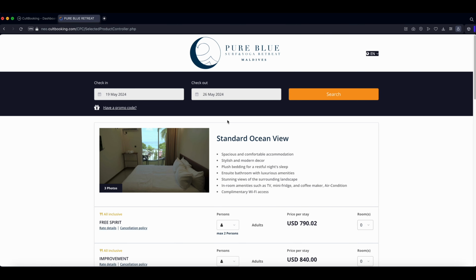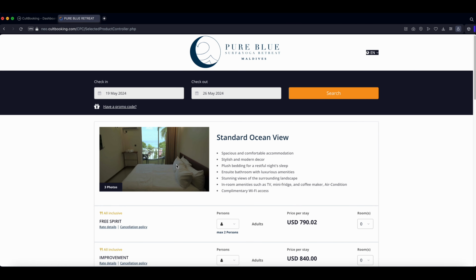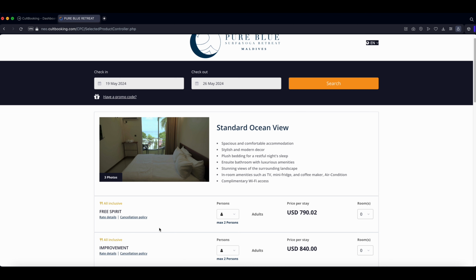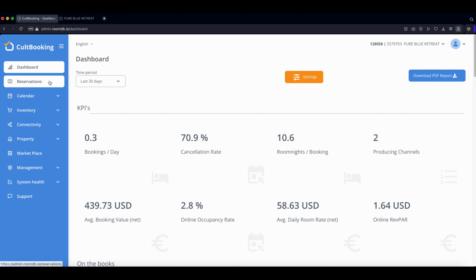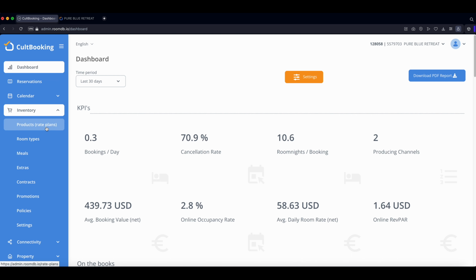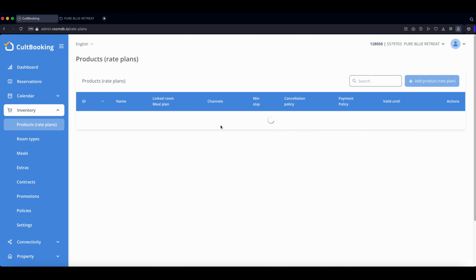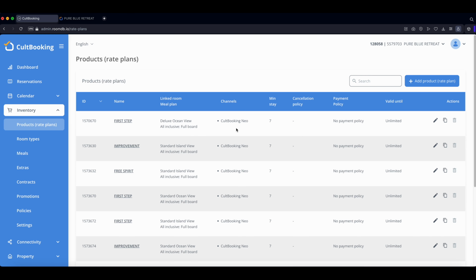This property here in Maldives wants to have 100% prepaid with the payment gateway. So we have to make some settings. We go here to inventory, products, rate plans. It's loading. And now we have the deluxe ocean view. And we have different rate plans, 3 rate plans for each room type.